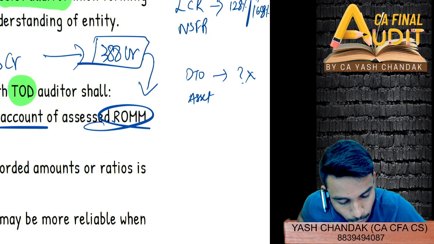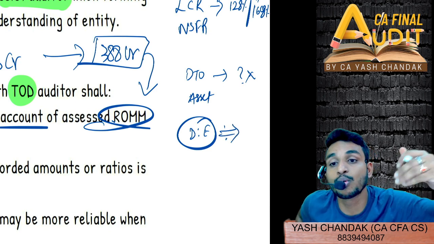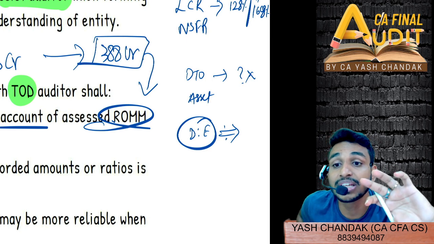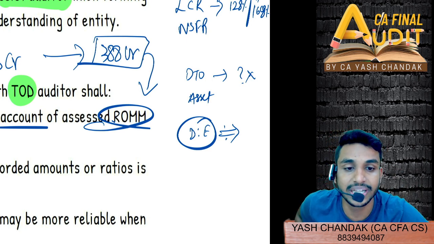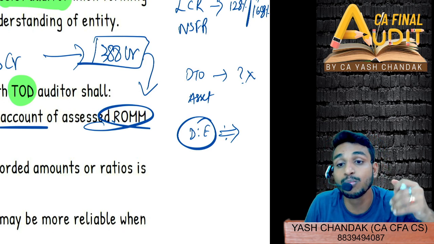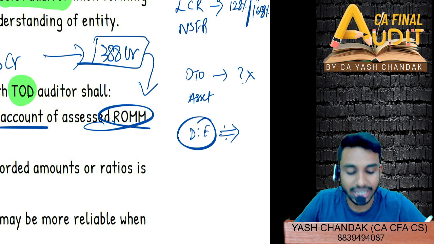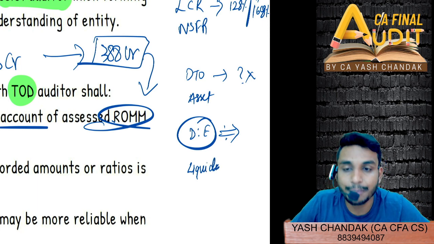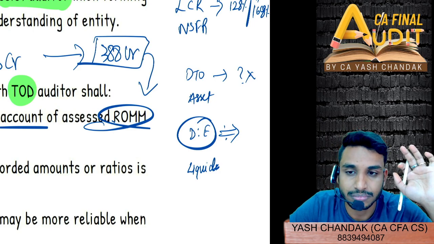Similarly, if you say balance sheet to balance sheet, then you can say debt to equity. Now debt to equity you can predict because these are more sticky in nature. They don't change, whereas liquid assets, cash or other liquid assets, change generally. So if they change a lot, you cannot apply it as such to liquid assets. To reframe, it is not suitable for liquid assets as compared to other balance sheet figures or profit and loss figures, correct.